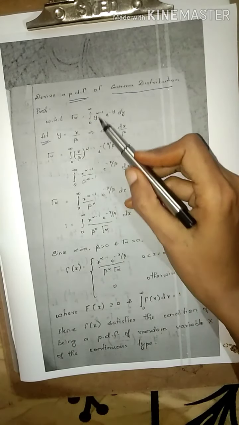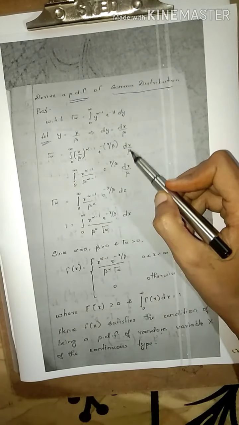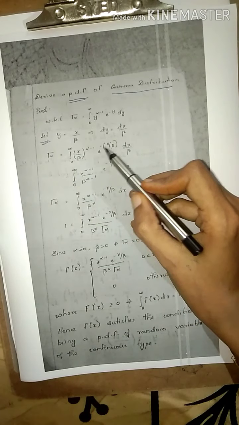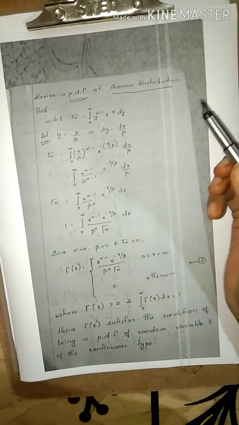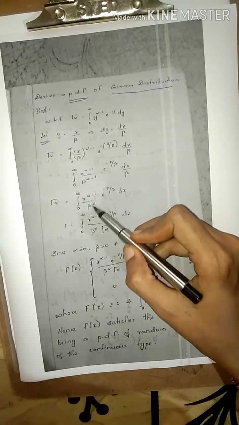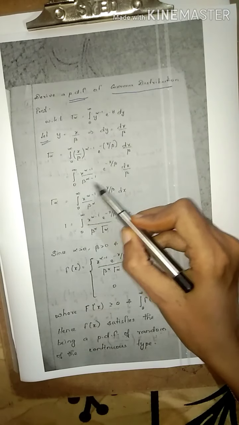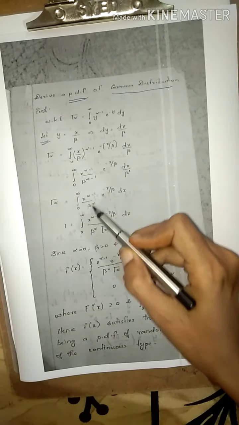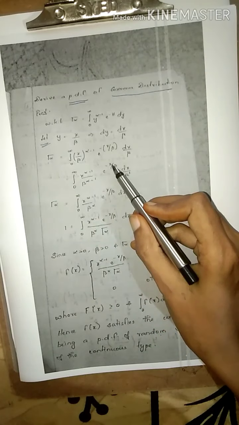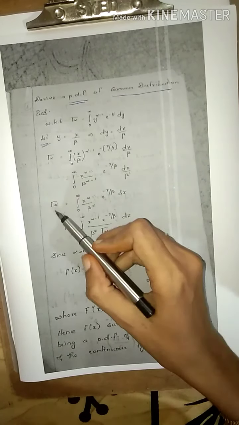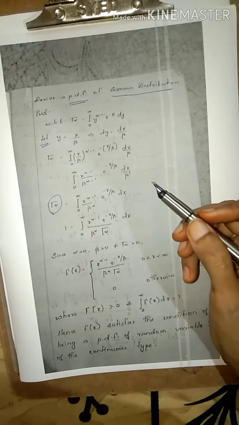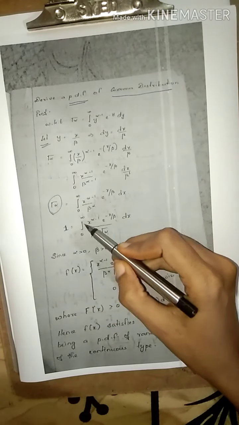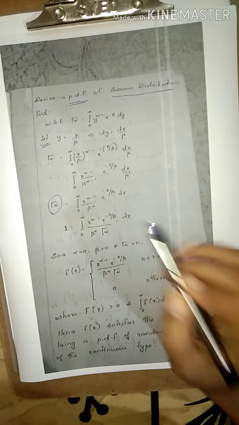So that integral 0 to infinity, substitute the place of y and dy as such. Now x power alpha minus 1 by beta power alpha minus 1 into e power minus x by beta into dx by beta. Again x power alpha minus 1 by beta power alpha minus 1 can be split into beta power alpha minus 1 and again one beta power 1 is there, so those get cancelled. So you'll get beta power alpha, then e power minus x by beta into dx. Already you know that gamma alpha, that you can bring to this side, so that that place becomes 1. So integral 0 to infinity x power alpha minus 1, everything is okay.